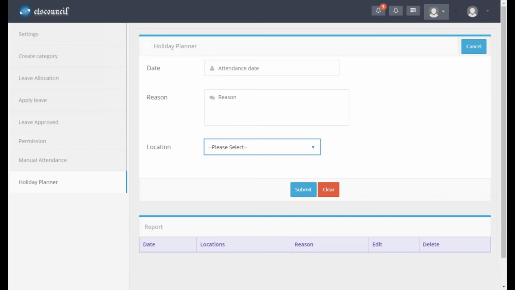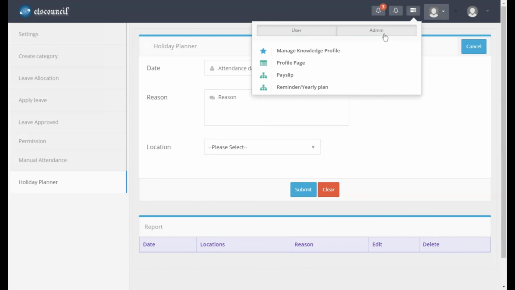So if you have multiple locations, you can configure the holiday based on the location or all the locations. Once it's added, then automatically they will be reflected in the employee report. So when you download your employee report, you can see the particular day marked as holiday. Alright.